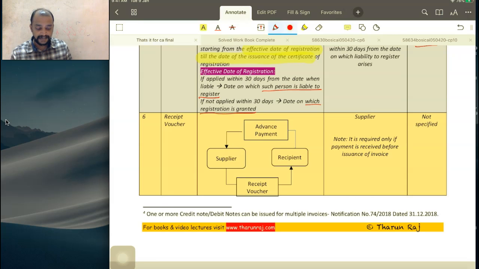Supplier receives an advance payment from the recipient. Now supplier has to give the receipt voucher, and note it is required only if the payment is received before issuance of invoice. And who will be giving it to whom? Supplier will be giving it to recipient. And is there any time limit? No time limit. It is said that the receipt voucher should be issued.